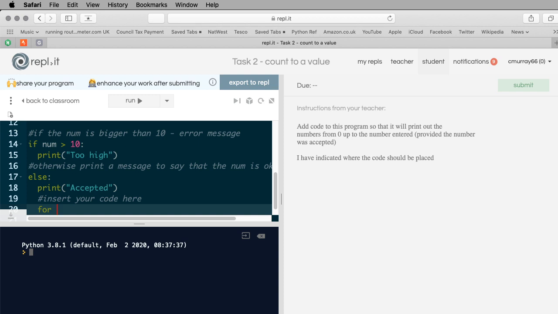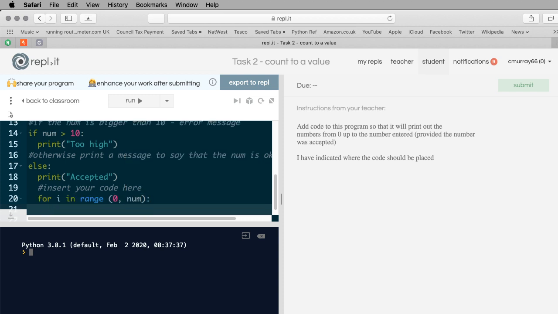10. Okay, so for I in range, so it's a for statement. And then here it says from 0, so we start at 0. 0 is the starting point, and then on here I'm going to type num for a second. Okay, and then I'm going to do a colon and do print I.